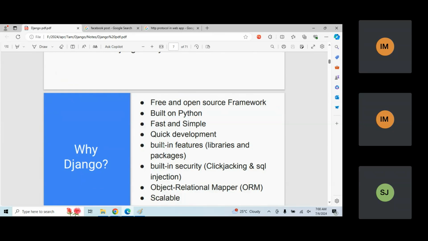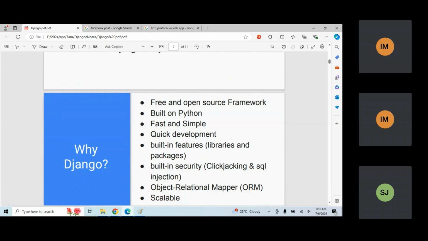For example, I wanted to send some particular error messages here. There are built-in libraries. If I wanted to do authentication, like if I wanted to log in, some libraries are created automatically. If I wanted to log out the user, some libraries are created. If I wanted to connect a database with my project, some commands are already given, and some files are already created. So some ready-made things are available for me.